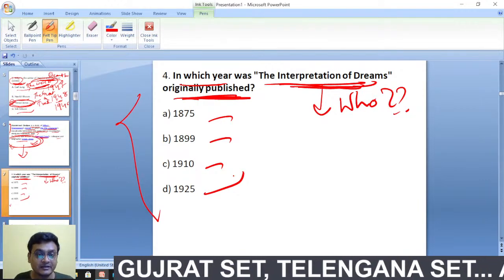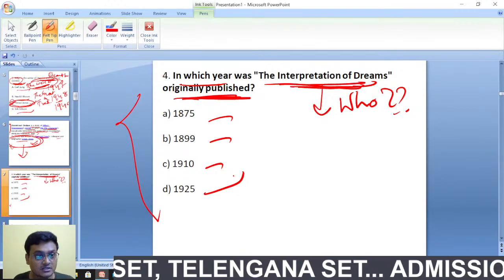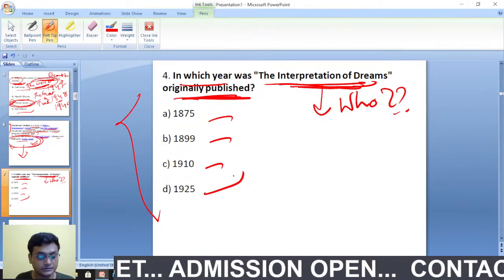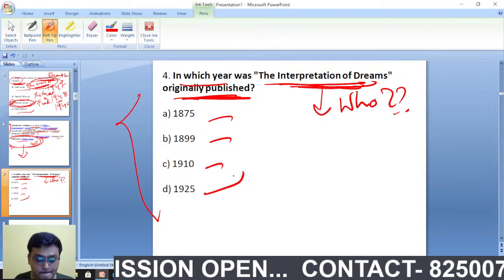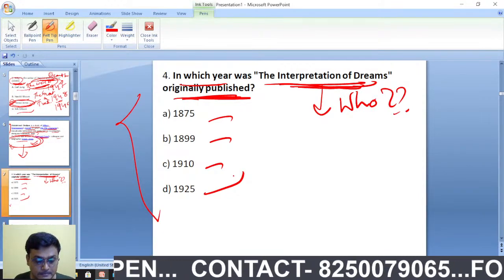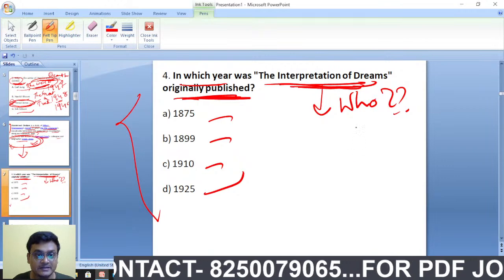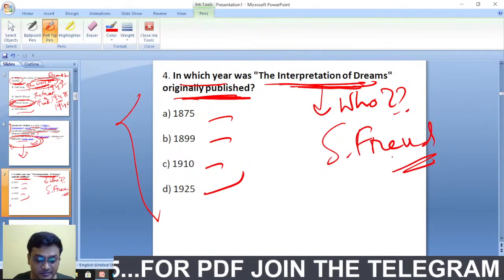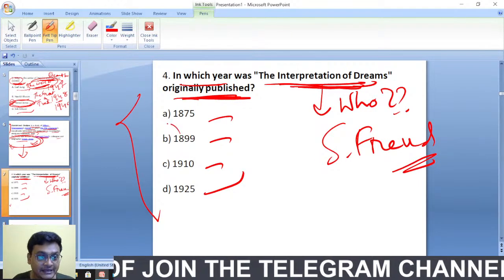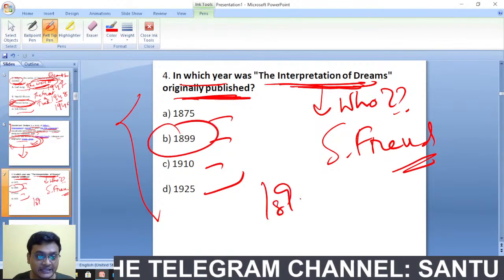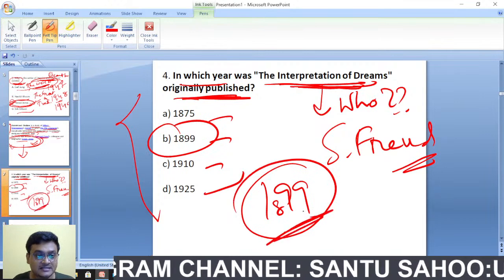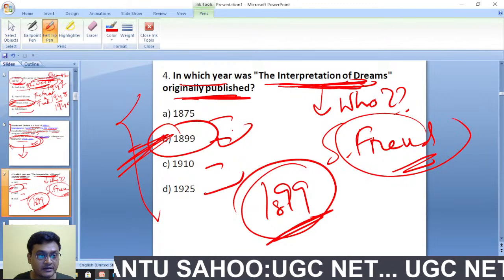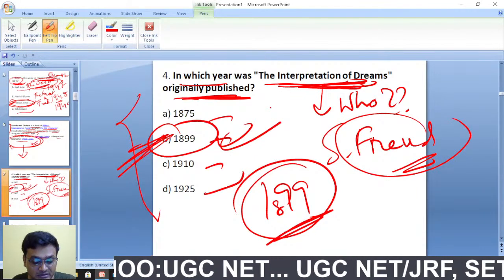In which year was the Interpretation of Dreams originally published? Excellent. It was Sigmund Freud. Sigmund Freud has written Interpretation of Dreams, published in exactly 1899. Remember, okay, 1899 is the right answer. So Interpretation of Dreams by Sigmund Freud, published in 1899. Remember, okay? Excellent. Moving on to question number 5 here.